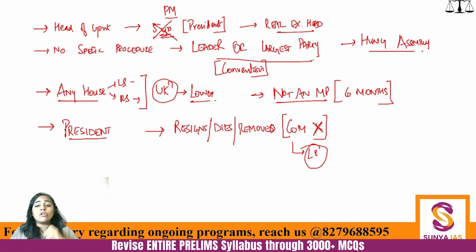So the Council of Ministers will have two options. Either they can choose another person to be the Prime Minister, and that person can prove their majority, or the entire Council of Ministers has to resign.